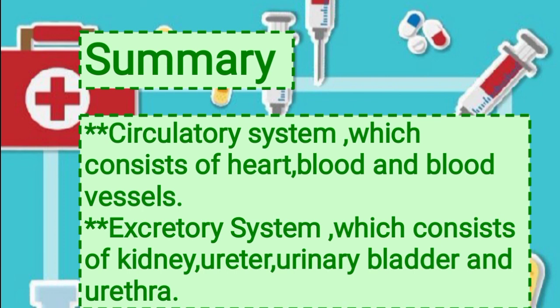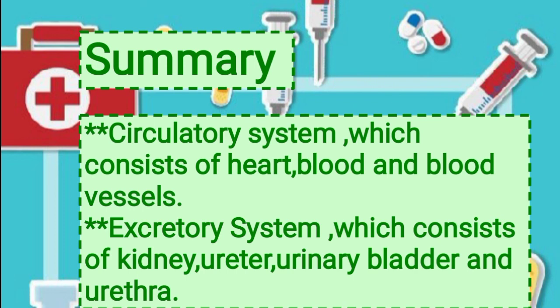Then we have learned about excretory system, which is an organ system that helps in getting rid of waste from inside our body. And this system consists of a pair of kidneys, a urinary bladder, a pair of tubes called ureter and urethra. And what is the function of excretory system?